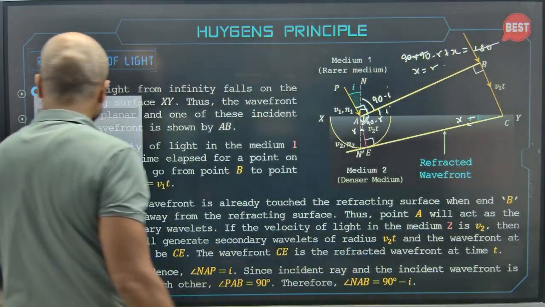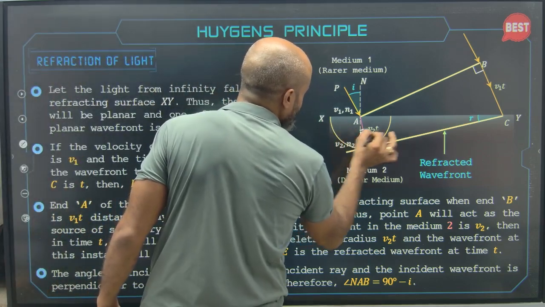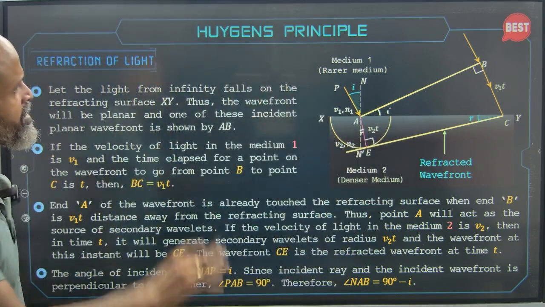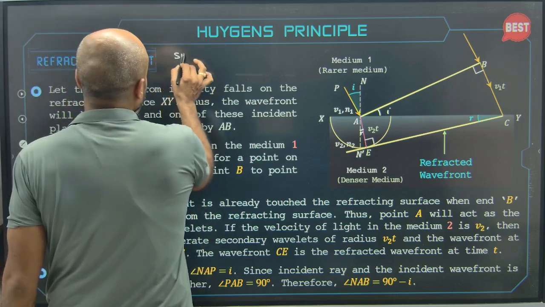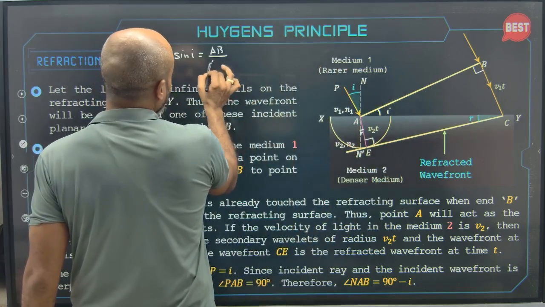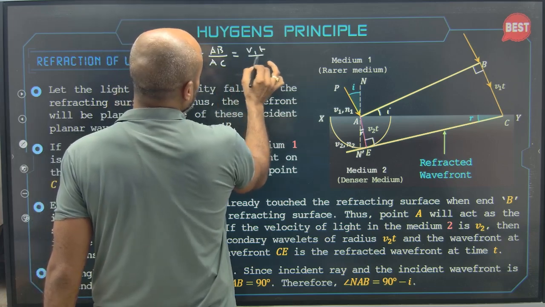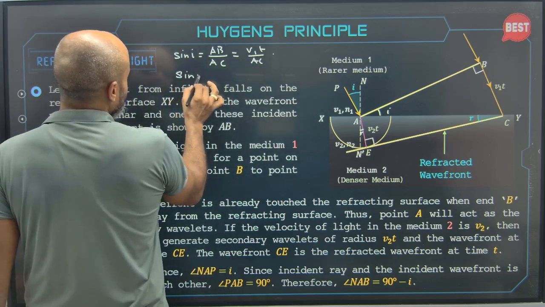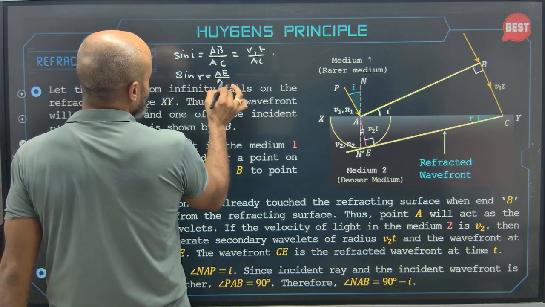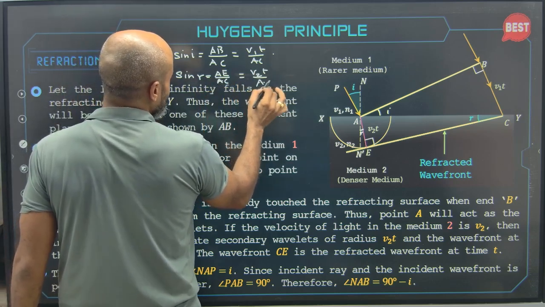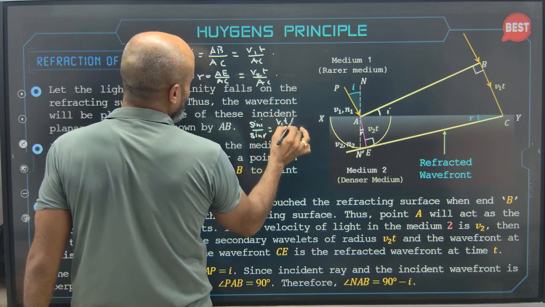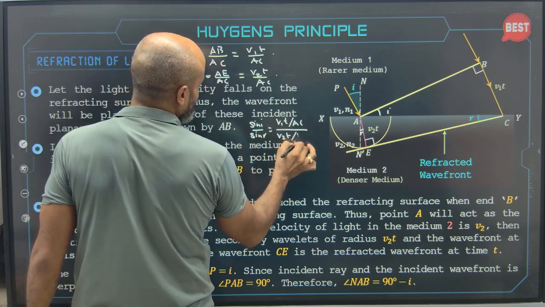So what we are getting here is, if this is the angle of refraction, then this happens to be R. If this is the angle of incidence, then this happens to be I. Now, just hypothetically take sine I. So sine I will be what? Perpendicular upon hypotenuse. That's AB upon AC. So that will be V1T upon AC. And what will be sine R? Sine R will be perpendicular upon hypotenuse, that is AE by AC. That is how much? V2T by AC. So sine I by sine R is equal to V1T by AC upon V2T by AC.